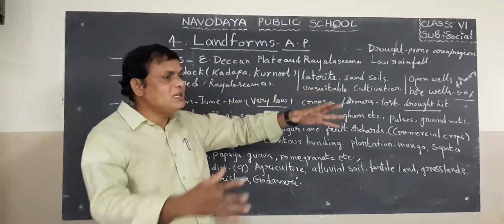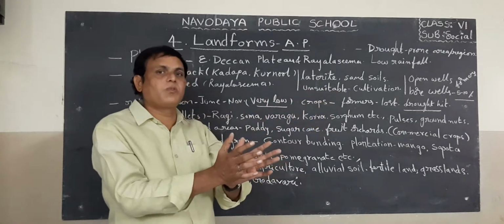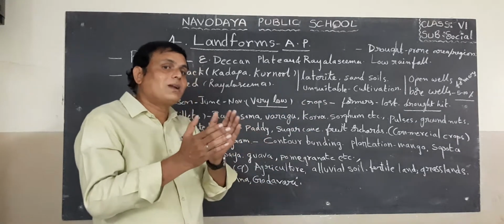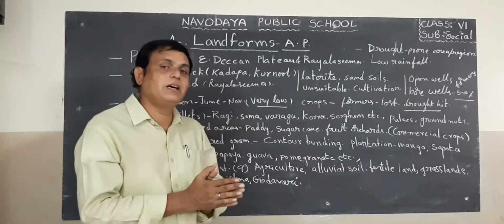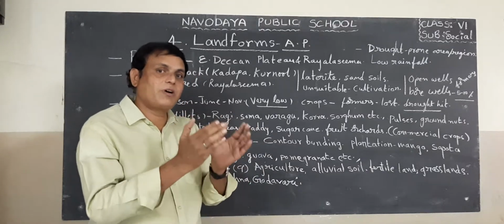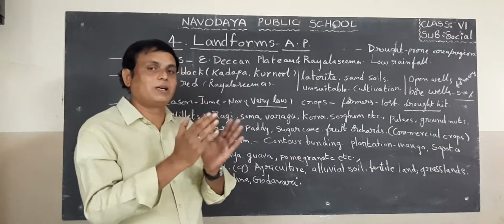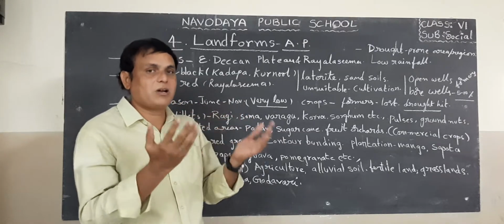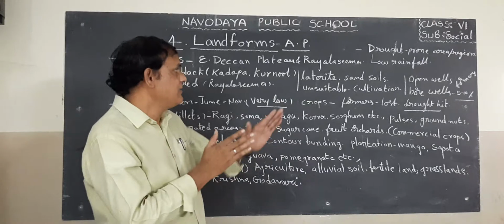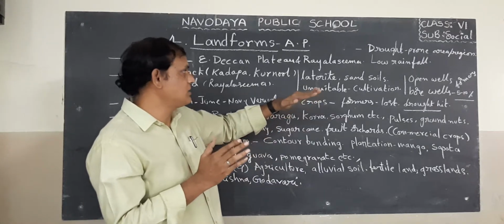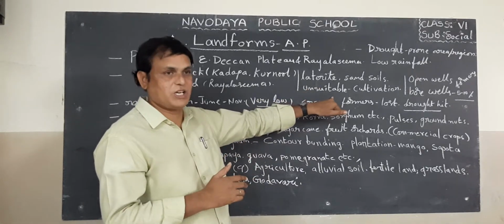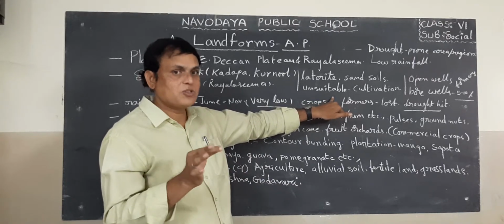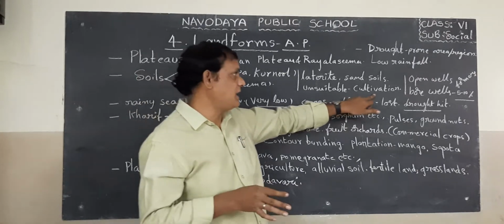But this land is not suitable for cultivation. For cultivation, the farmers require abundant water or irrigation. Water is not available, so this land is unsuitable for cultivation. We must keep that in mind.